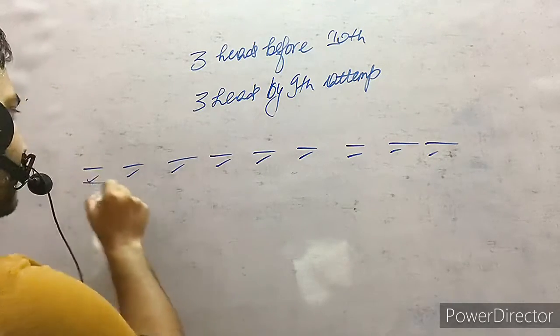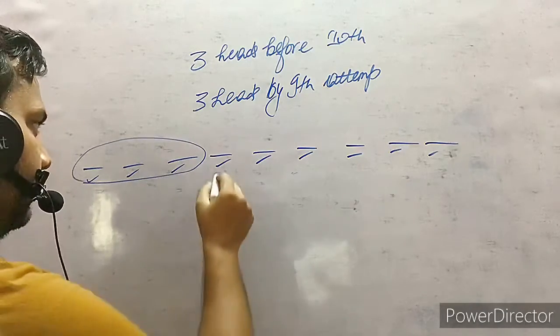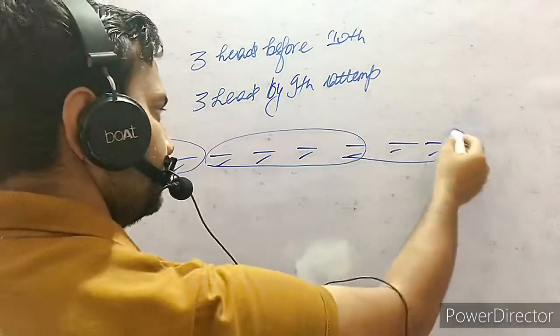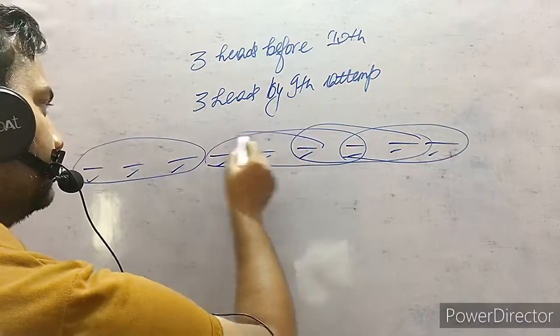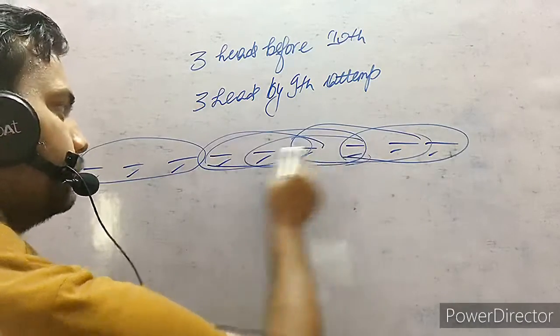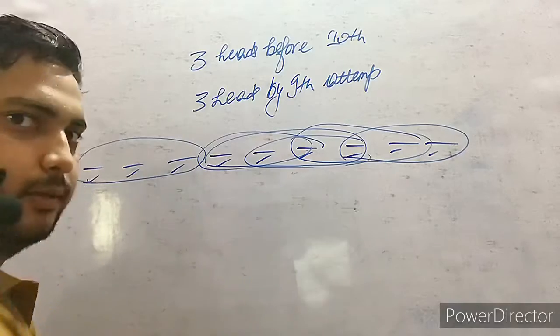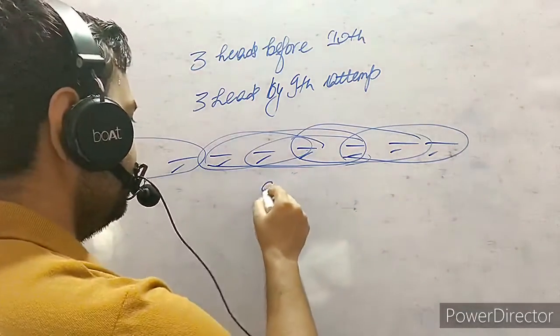So how can he manage? He can get all the 3 heads in the first 3 attempts, or these 3, or these 3, or these 3, or these 3, or these 3. So many ways are there. So how many ways are there? So many, but we have to find the numerical value. So how many numerical value will be?